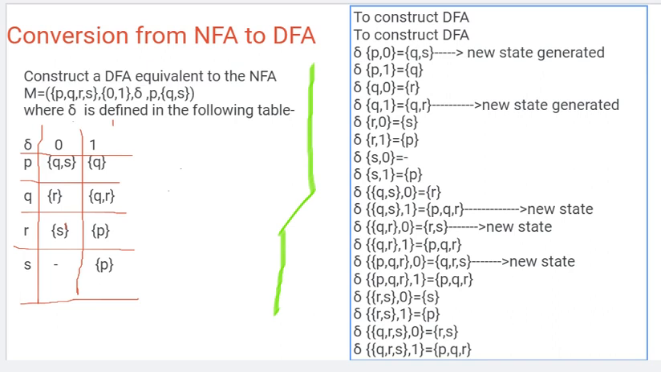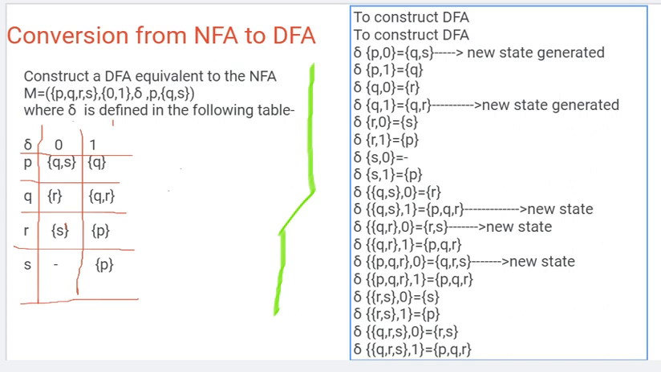All you need to do is remove the multiple paths and make a unique path for every state, for every input. On one input it should go to one state, so there will be a unique path. So conversion is possible. This is the ground rule, the base rule. Now let's see the conversion.